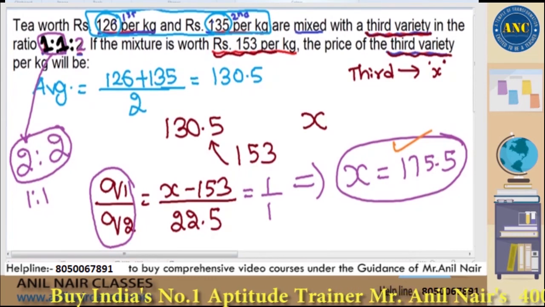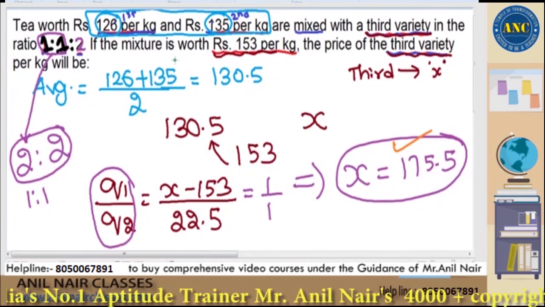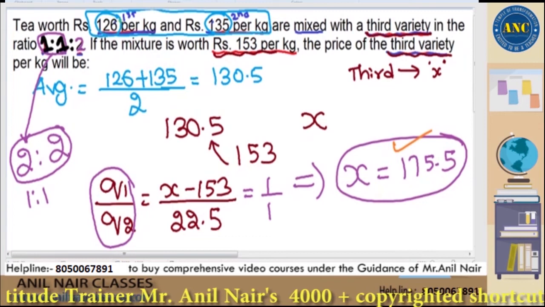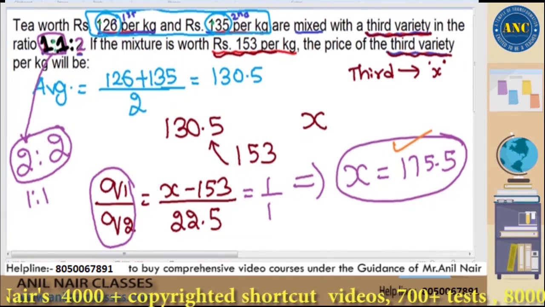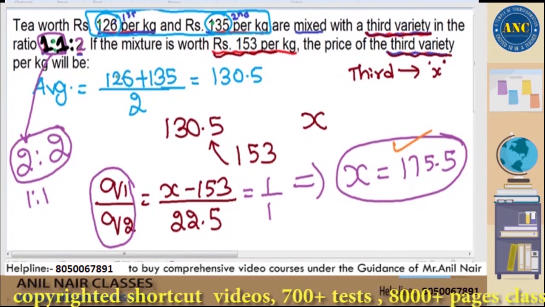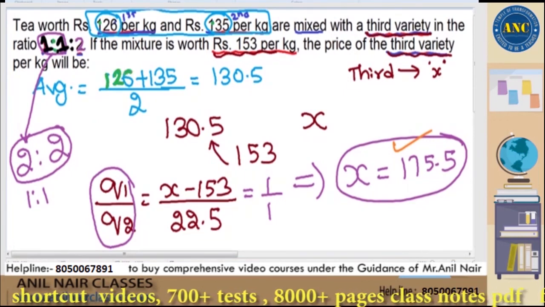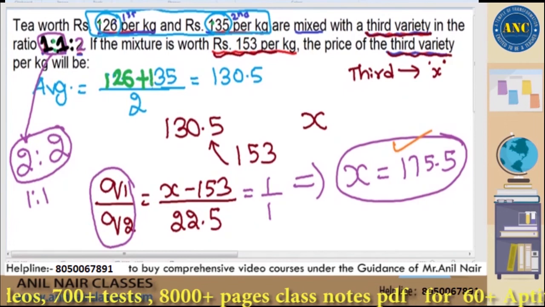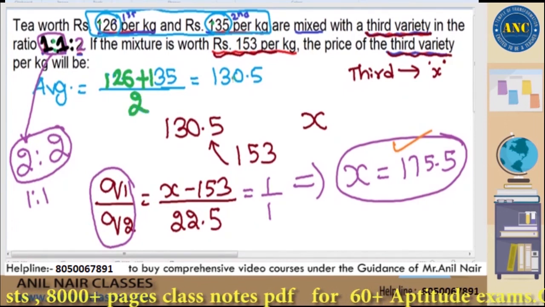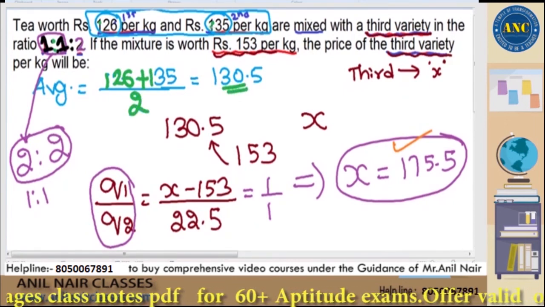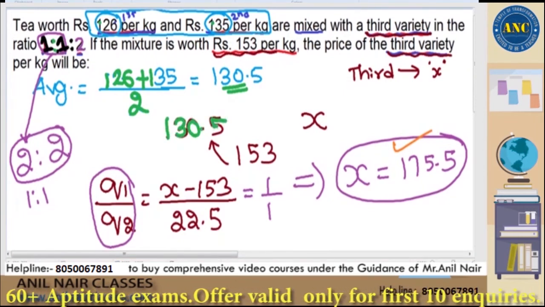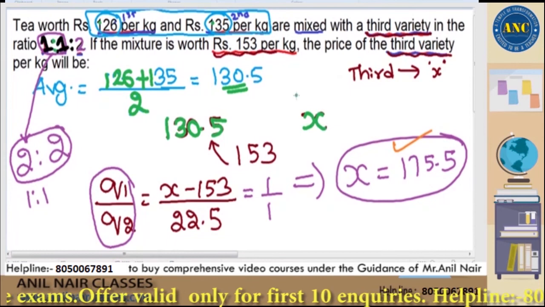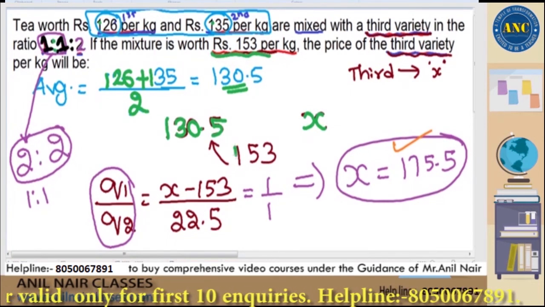Now see here, for all the students who are asking me to repeat: the first is 126, the second is 135. But the first and second are mixed in equal ratio 1 is to 1. Average is nothing but the sum of the quantities divided by the number of quantities. It is 130.5. The combination of first and second price is 130.5. The third price is x. The resultant of all three is given as 153.